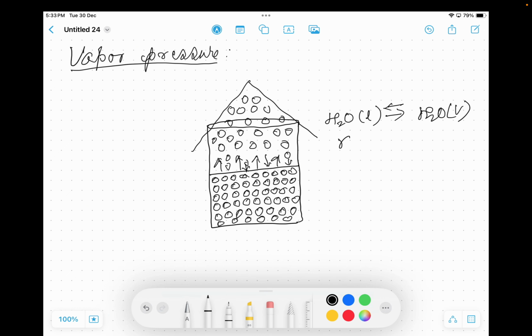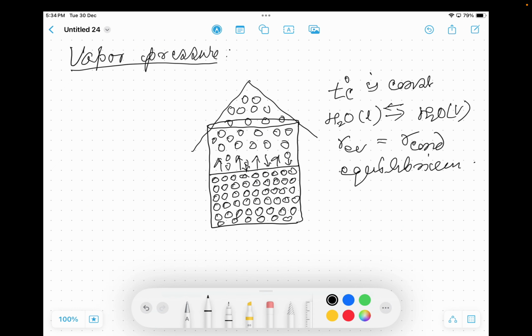That means rate of evaporation is equal to rate of condensation. That is called equilibrium. And all such states come at a constant temperature. Suppose T degree C is the constant temperature. It may be any temperature, 25 degrees Celsius, 10 degrees Celsius.